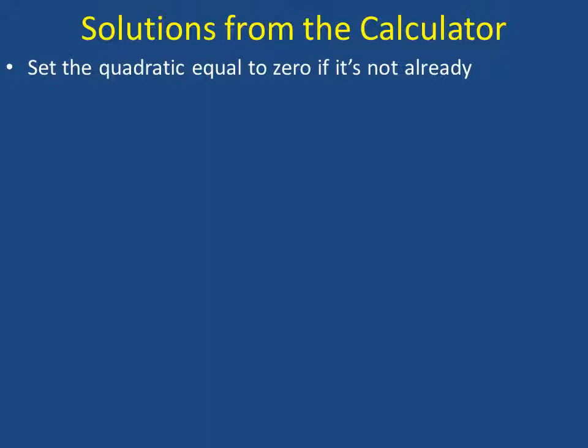So let's see how we can find solutions from the calculator as well. Again, we're going to set the quadratic equal to 0 if it's not there already. Now this could be in standard form or in vertex form, doesn't really matter. On a calculator page, what you want to do is type cPolyRoots, just like you see it there with the parentheses opened.